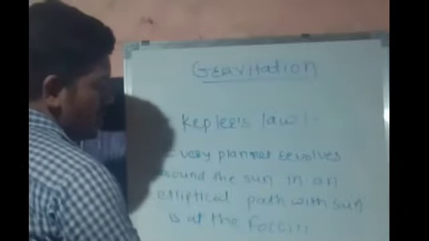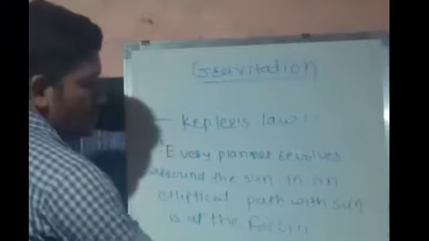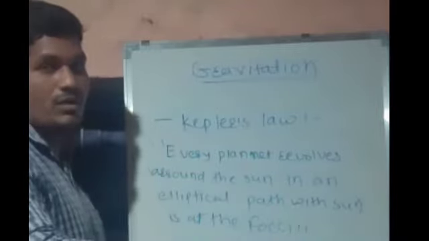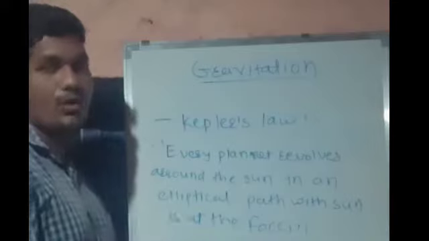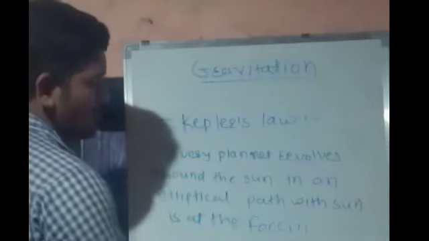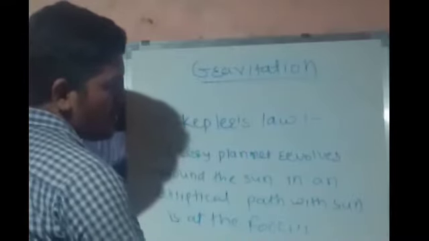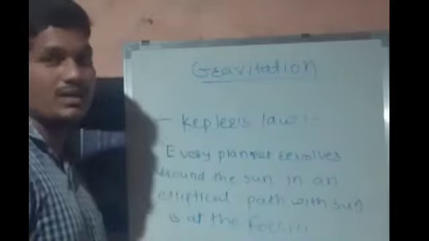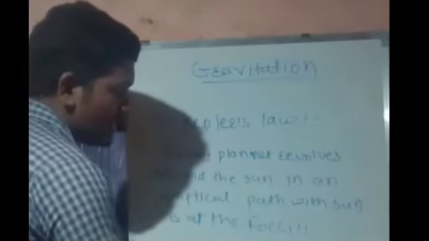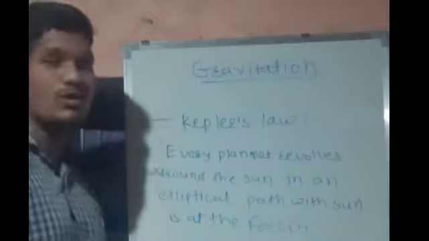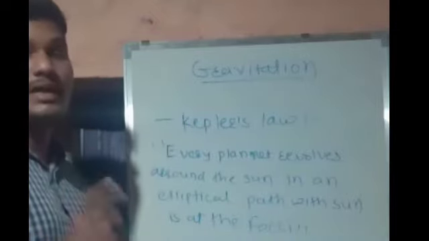Now we will understand with the help of the diagram. Suppose this is the ellipse in which the planets are revolving. Now suppose this is the sun. Now this is planet 1, this is planet 2, 3, 4. So these planets are revolving around the sun in an elliptical path or in an elliptical orbit. This is the elliptical orbit with the sun at one of the foci.